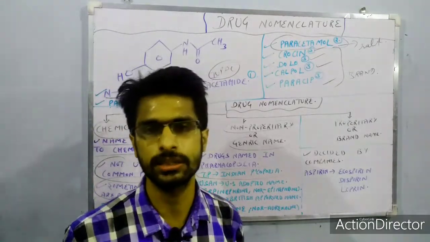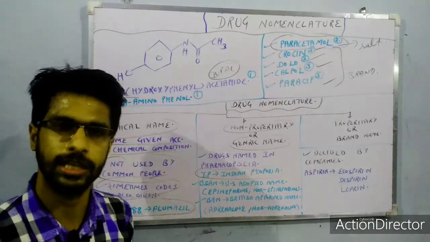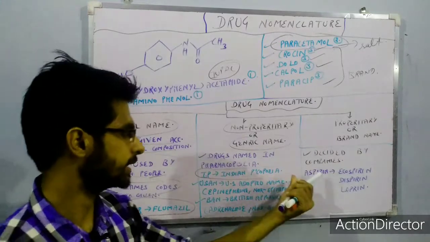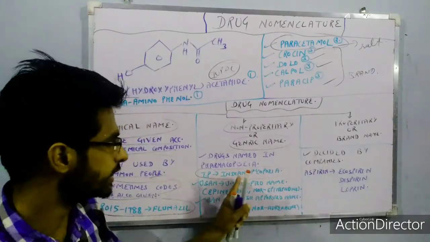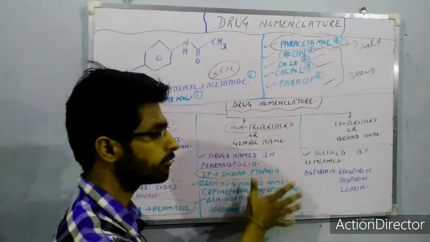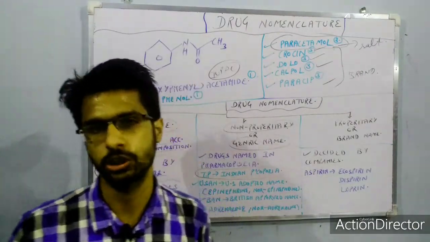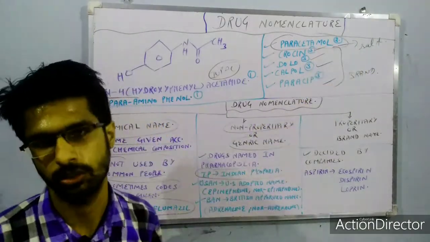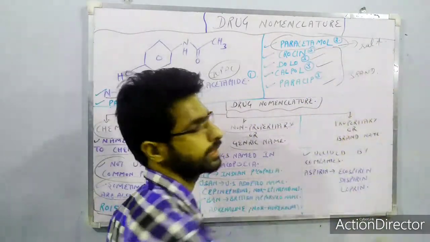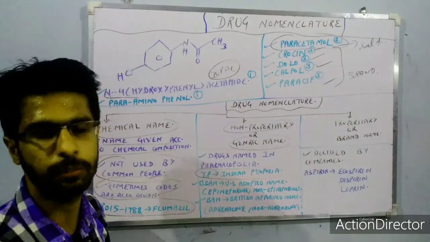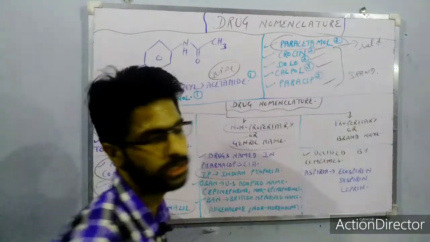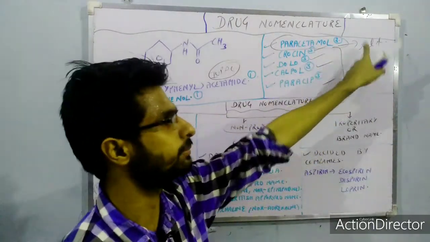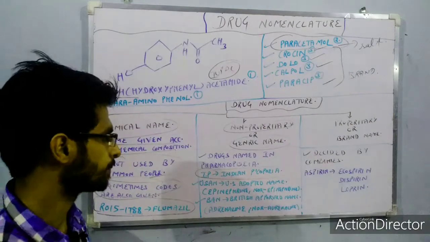Similarly, the US has the United States Pharmacopeia, Japan has the Japanese Pharmacopoeia, and China has the Chinese Pharmacopoeia. So the salt name must be present in these official ones. In India, if the drug is present in the Indian Pharmacopoeia, it is a generic one and it can be sold with the salt name. Paracetamol is sold in government hospitals or government dispensaries with the name paracetamol. No brand name like Crocin, Dolo, Calpol or Paracet is there, only the salt name, paracetamol, is written.